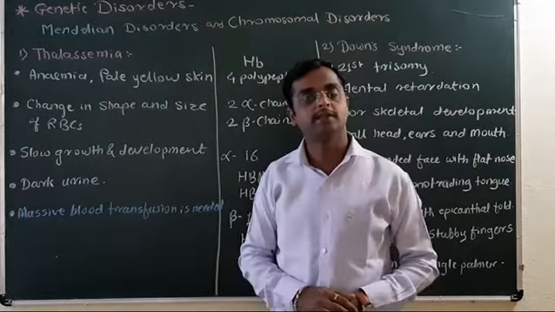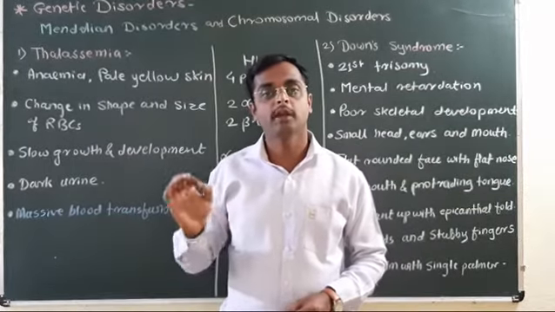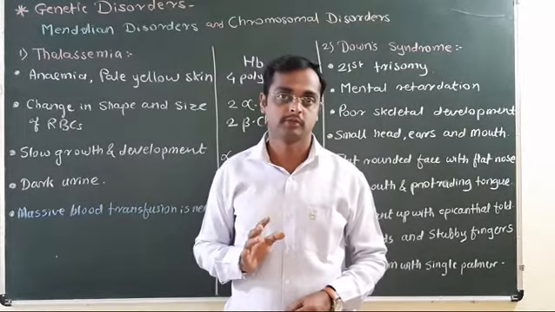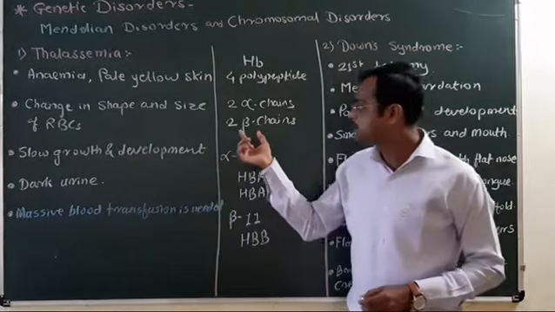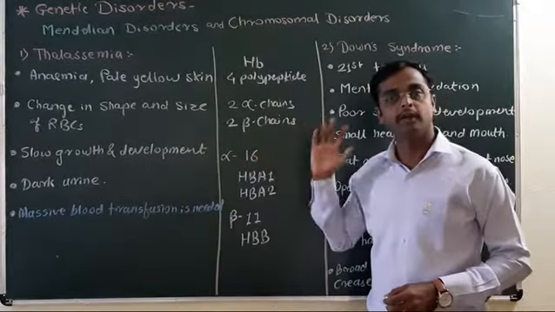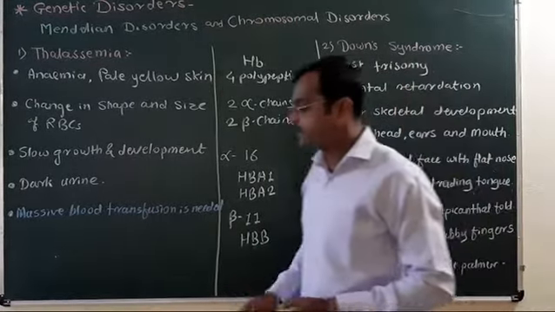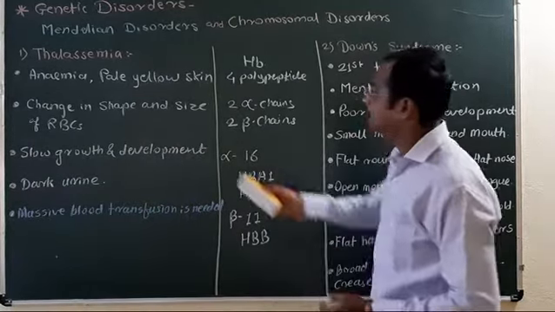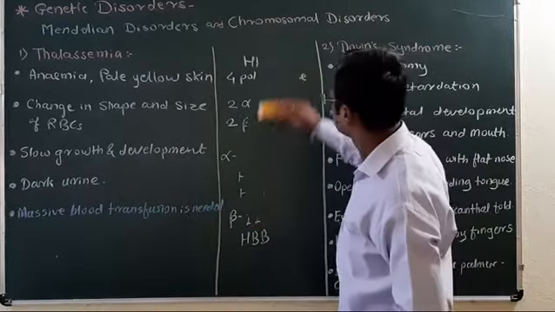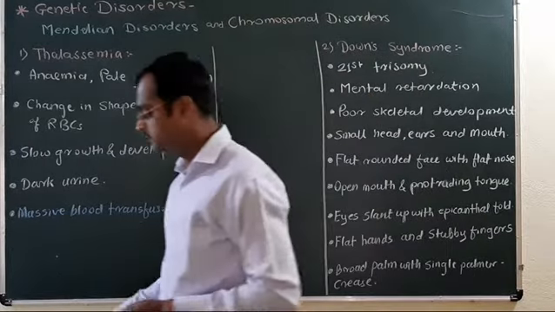Understood the thalassemia? Thalassemia is abnormal hemoglobin production, related with any change in the alpha and beta globin chains. Thalassemia is an autosomal recessive disorder.